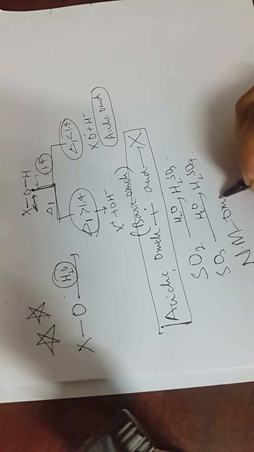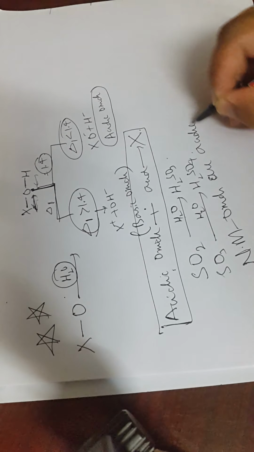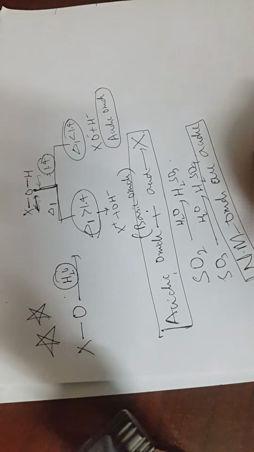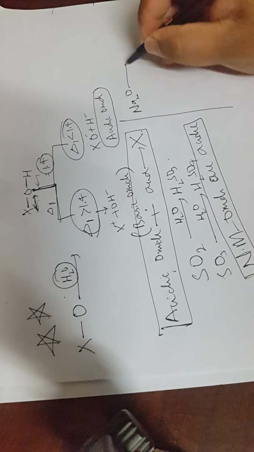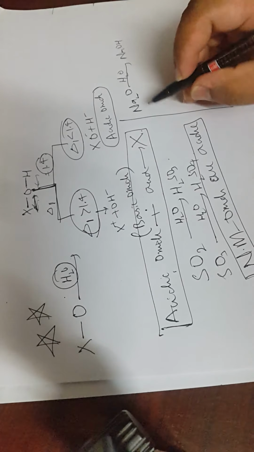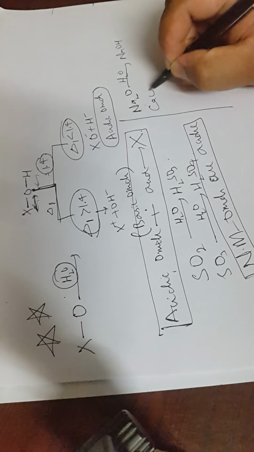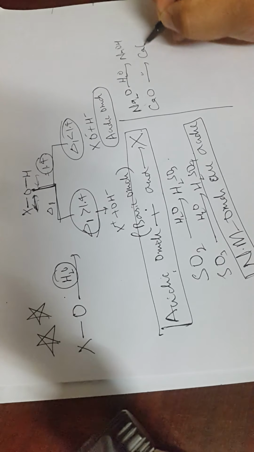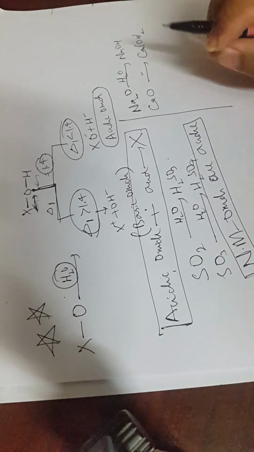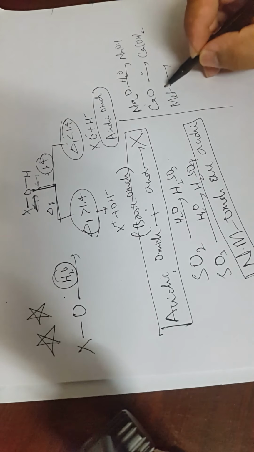Non-metallic oxides are acidic in nature, and on the other hand metallic oxides are basic in nature. So you know that point, right? If you want, you can also write that basic oxides, that is Na2O, on treating with H2O will form NaOH. In the inorganic chemistry of sodium we have discussed oxides of sodium. Calcium oxide, on hydrolysis, will form calcium hydroxide. So by this I can say metallic oxides are